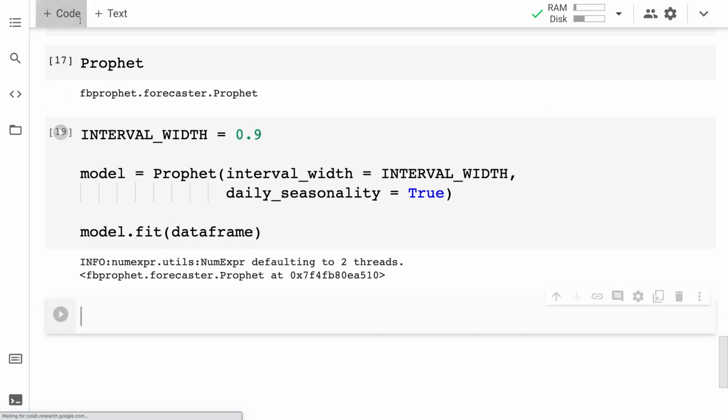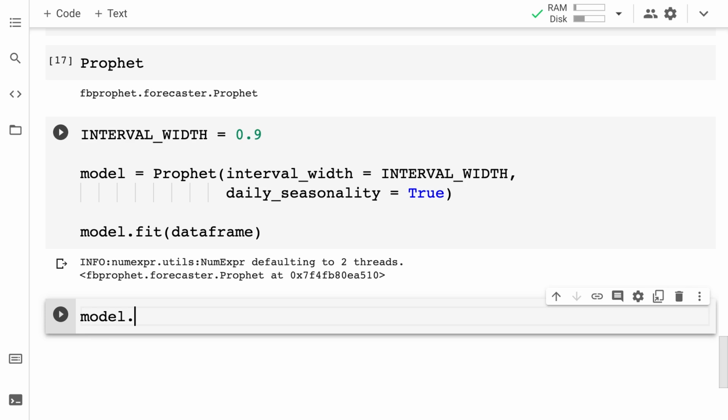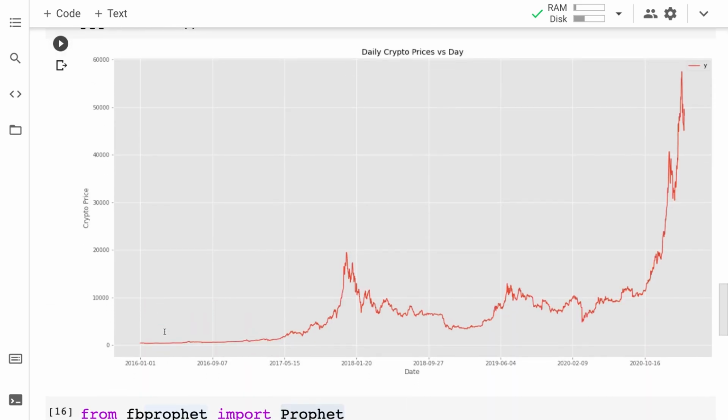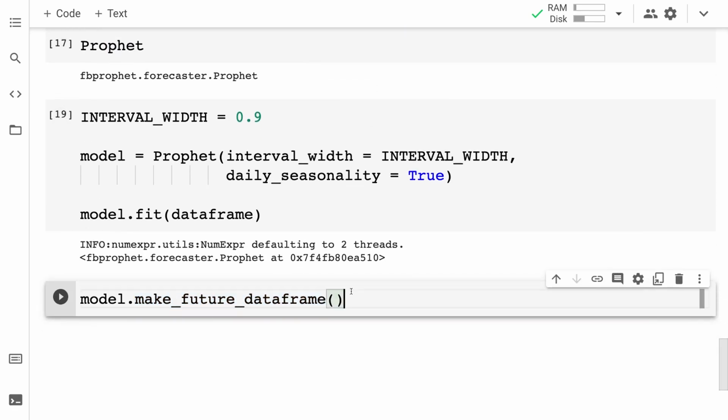All right, so I'm going to create another code cell. I'm going to grab my model and I'm going to use this function make_future_dataframe. So we are going to create future dates because currently our model trained from 2016 to the end of 2020 and just up to March of 2021. We're going to create some future dates. Now that's just one option. You also could, for example, take 80% of your data set and use that for training and then use the remaining 20% for the prediction. That's another option. But we can make a future data frame.